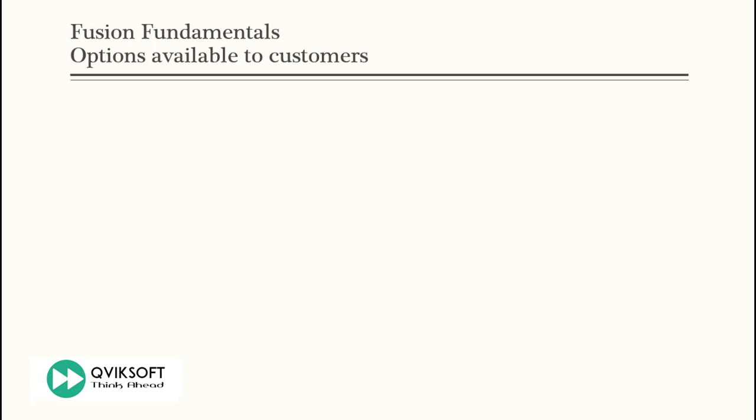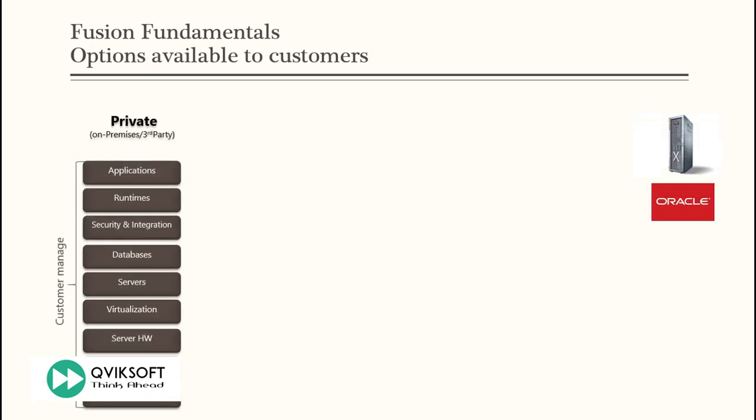Now let me share with you what are the options available to customers. They can have a private, which is an on-premise installation, which is what people have been doing over a period. They buy servers, get network storage. They have to procure everything. They install applications on their servers on their premise and they manage it. So this is typically what they have been doing.